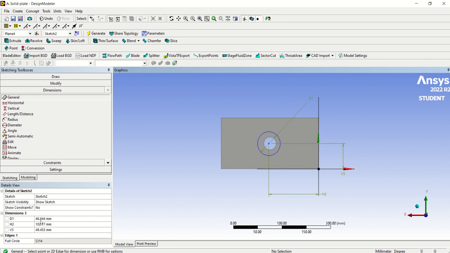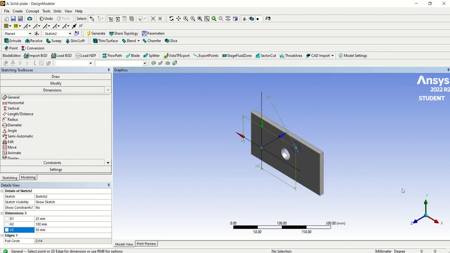So D1 is 25, H is 100, V is 50, to get it in the middle. Have a look first. Okay, so our drawing is at the new plane.